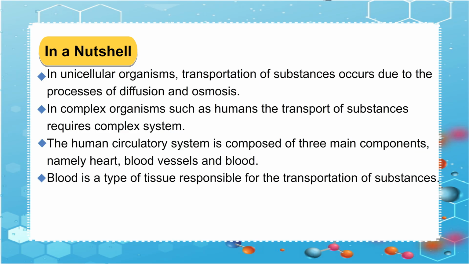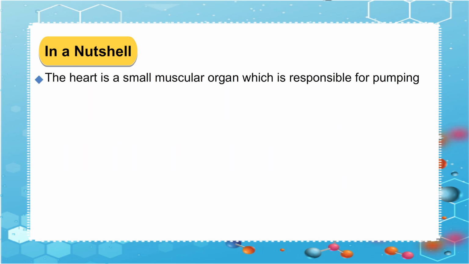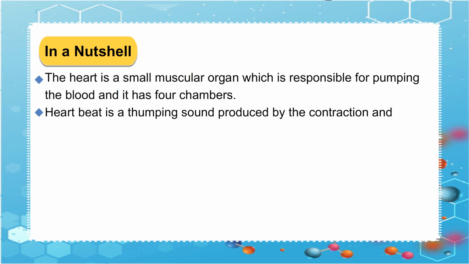Blood is a type of tissue responsible for the transportation of substances. Blood vessels are of three main types, namely arteries, veins and capillaries. The heart is a small muscular organ which is responsible for pumping the blood and it has four chambers. Heartbeat is a thumping sound produced by the contraction and relaxation of different chambers of the heart.